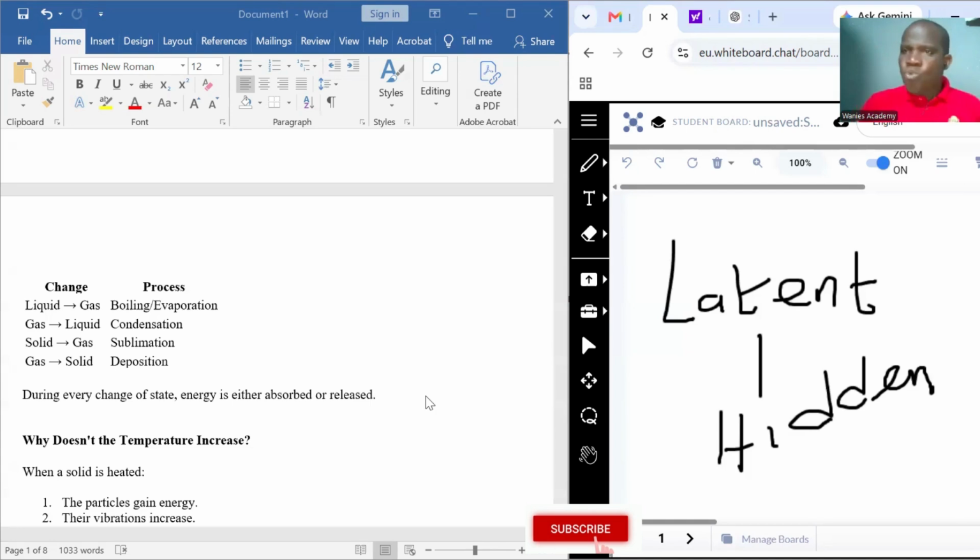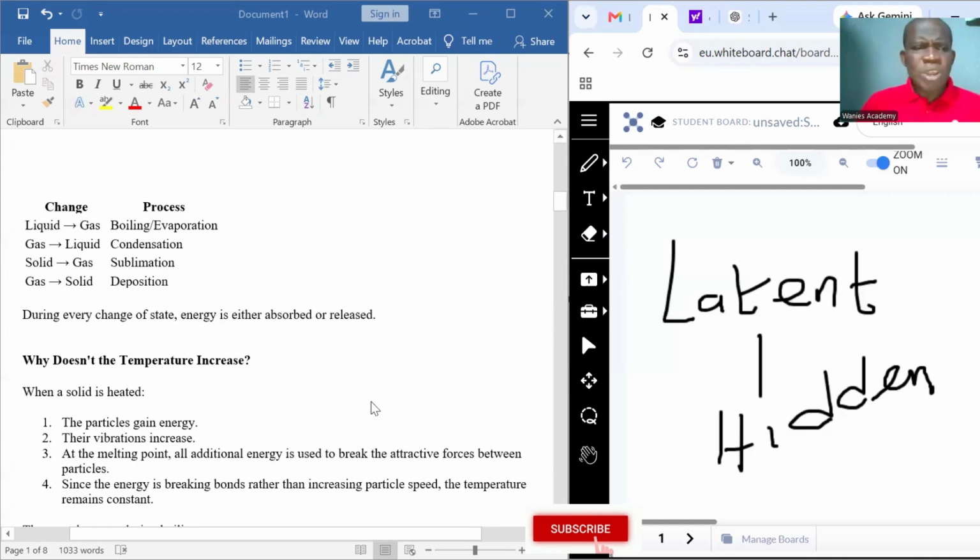Now, some solids will turn into gas without undergoing the liquid state, the intermediate state. When this happens, we call that process sublimation. And when gas turns to solid, which is the reverse of sublimation, we call that deposition.